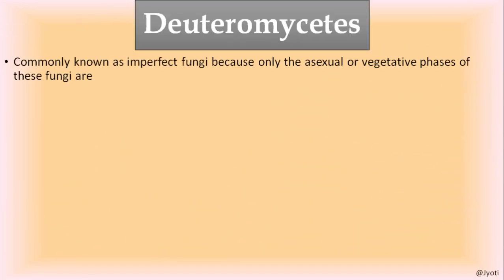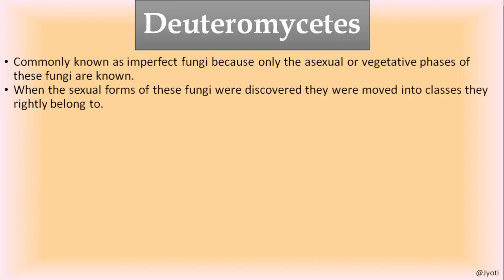Now next is deuteromycetes. They are commonly known as imperfect fungi because only the asexual or vegetative phase of these fungi is known. But when any form of these fungi starts dividing sexually, then they move to the class they belong to.